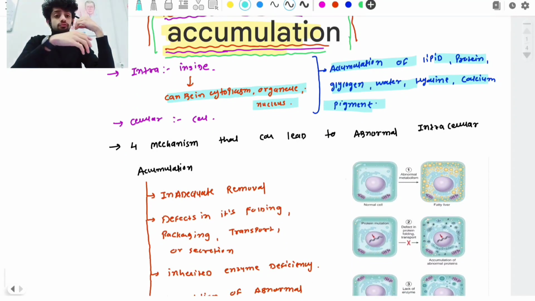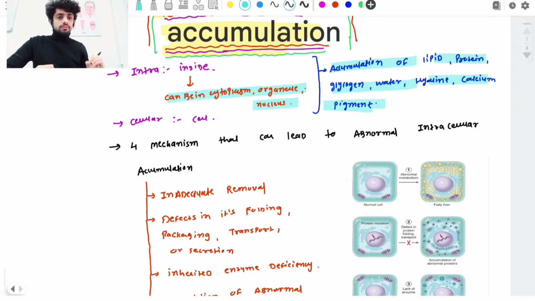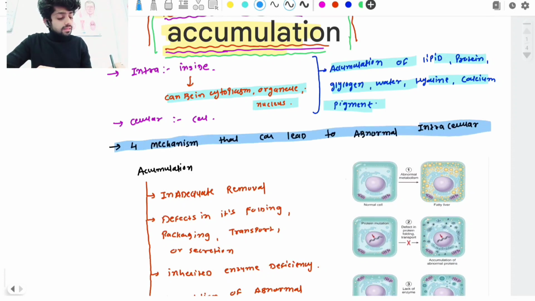At which level a defect is present can lead to the accumulation of a substance. If you understand these mechanisms, you are able to identify, for any accumulation, at which level the problem occurs and why it leads to the accumulation of this substance. So it is very important. There are mainly 4 mechanisms that can lead to abnormal intracellular accumulations.